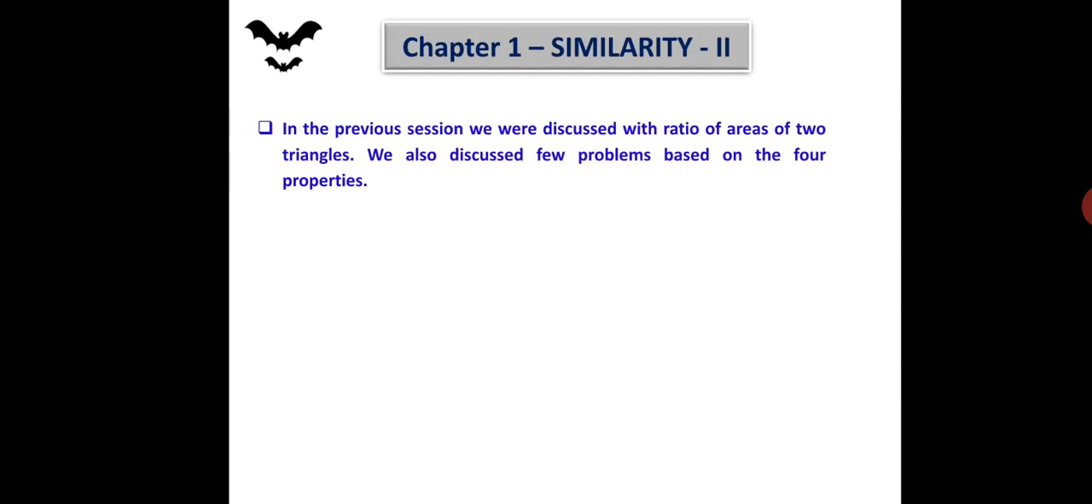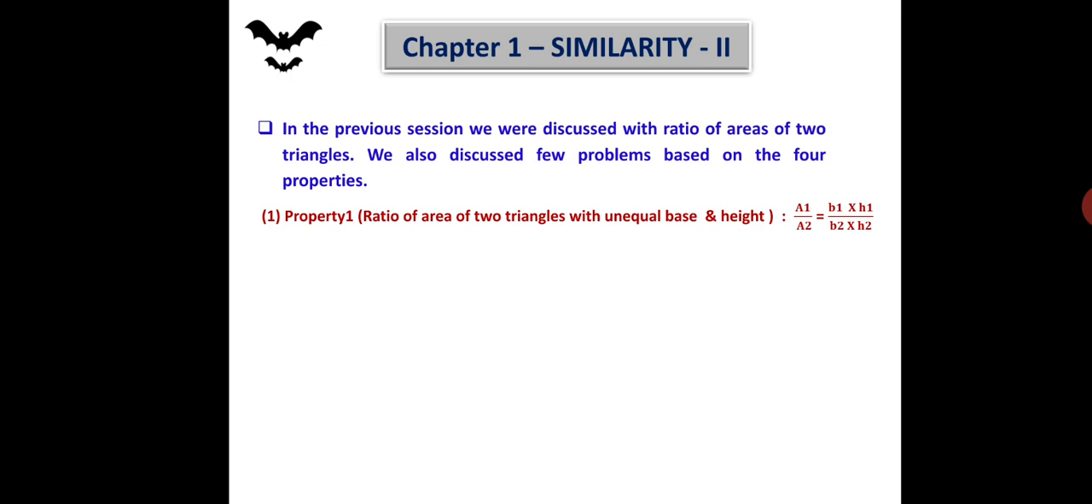In the previous session, we discussed the ratio of areas of two triangles. At the same time, a few problems were discussed on the four properties. Out of this, property 1 is the ratio of areas of two triangles with unequal base and height. That is A1 upon A2 is equal to B1 into H1 divided by B2 into H2.